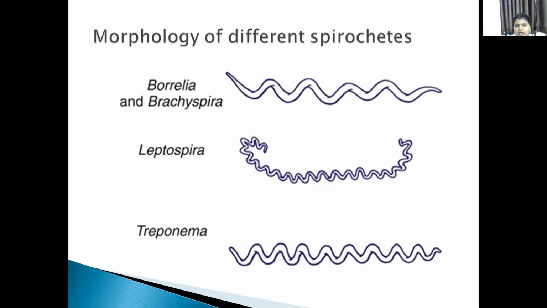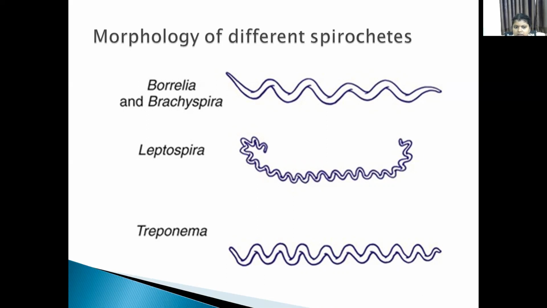Next, the morphology of these different spirochetes. Borrelia, as I already told you, are long elongated organisms that also contain coils.